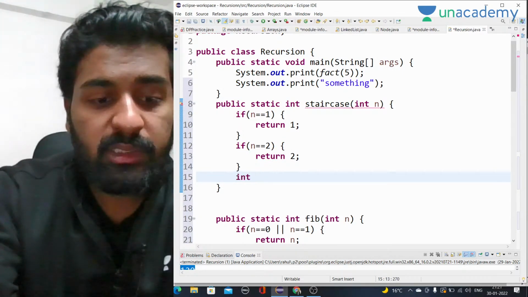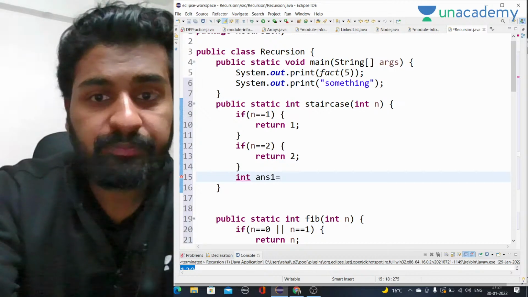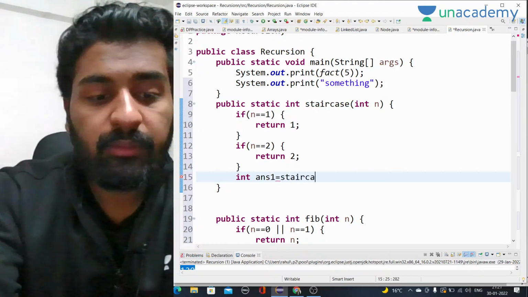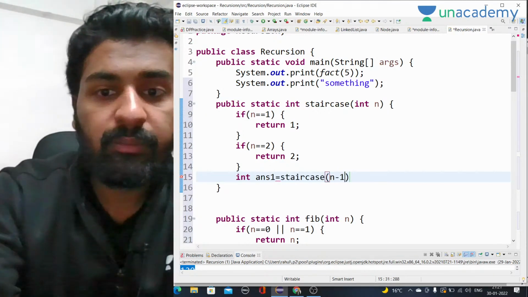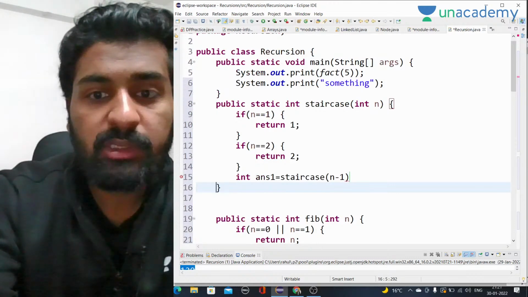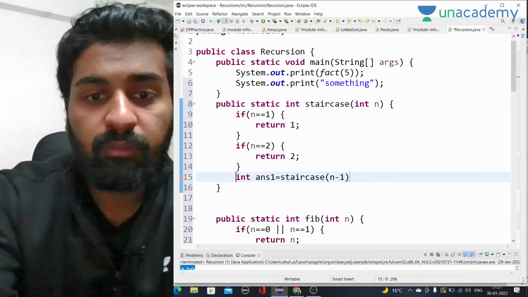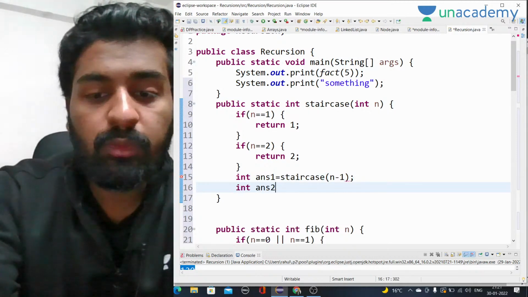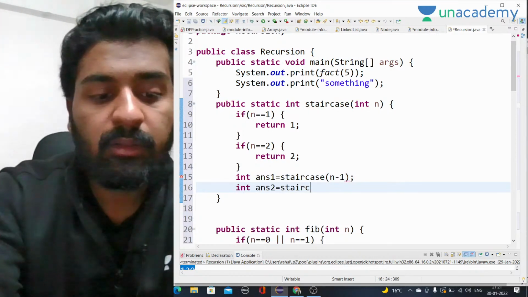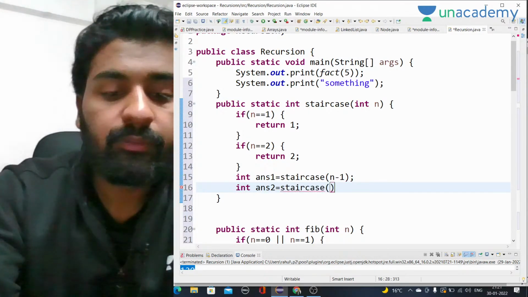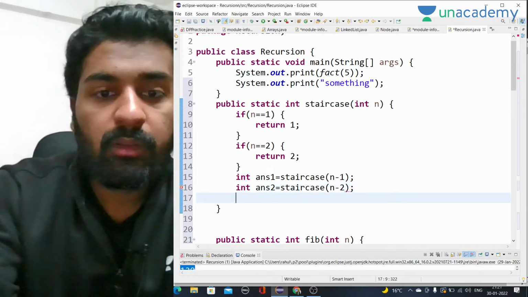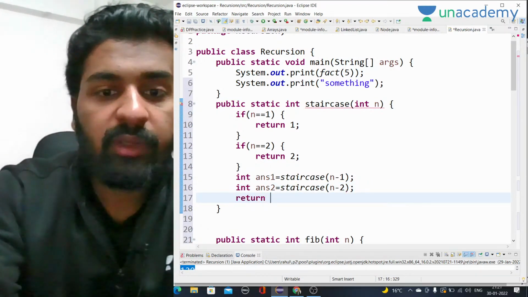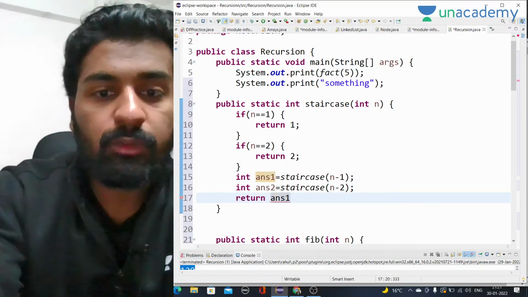Now int answer 1 will be staircase n minus 1. We have to calculate the two answers, n minus 1 and n minus 2. And int answer 2 will be staircase n minus 2. And then we have to return answer 1 plus answer 2.